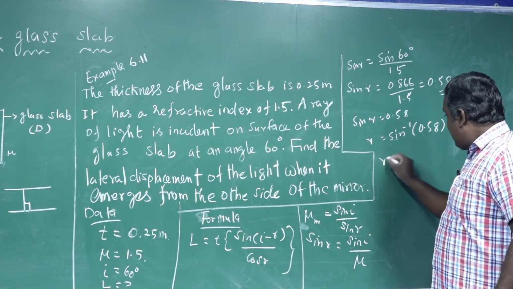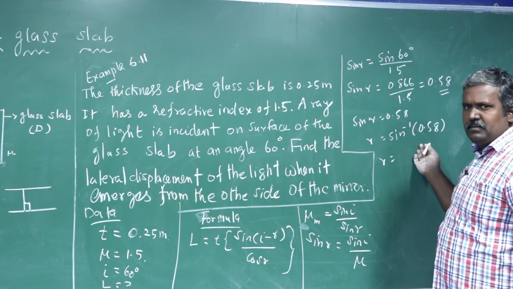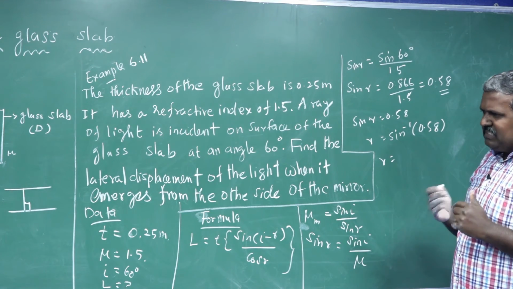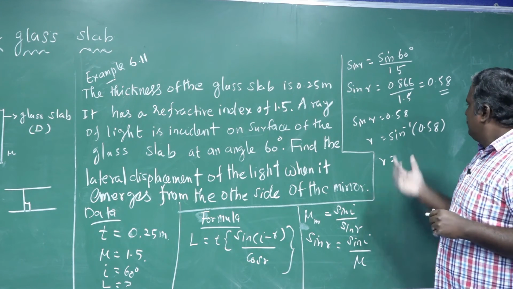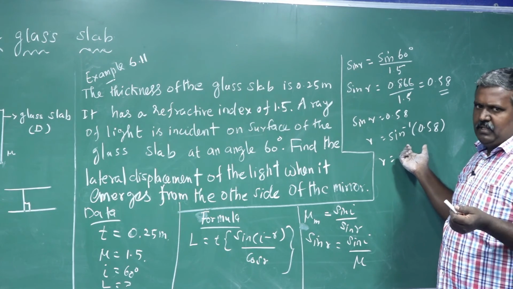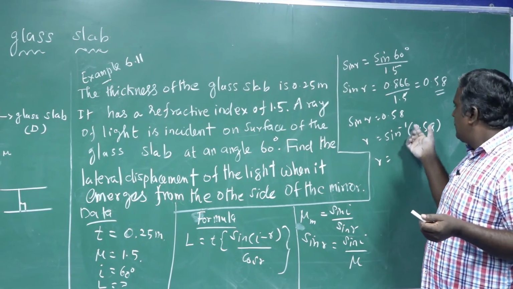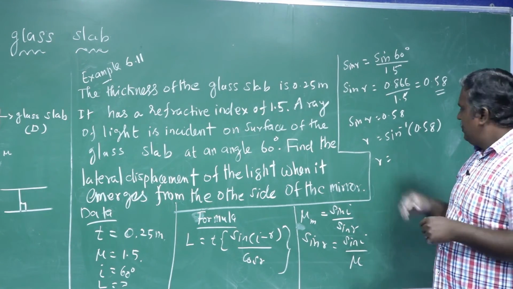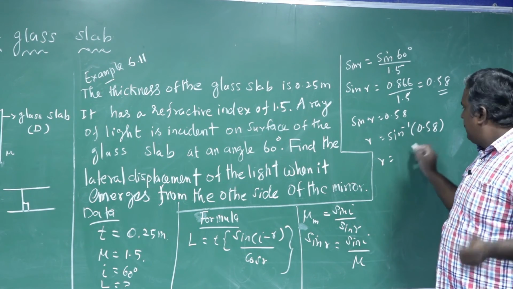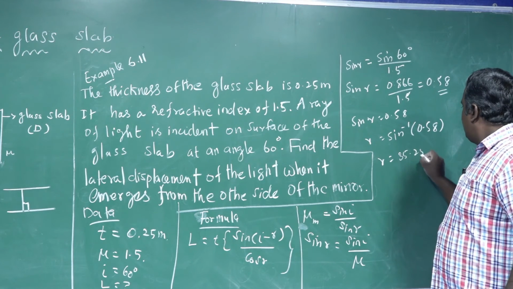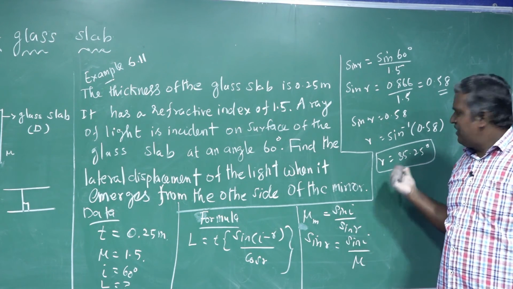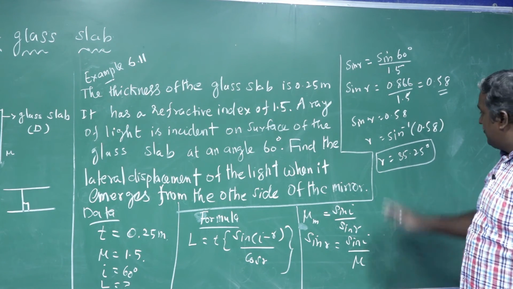So we can write r is equal to, see, I think you know very well the method of finding the angle for sin, cos, tan from the textbook, because I already discussed this in 9th standard. So r is equal to, how much? See your book and tell me. I think 35.25 degrees, or approximately 35 degrees. This is the r value.